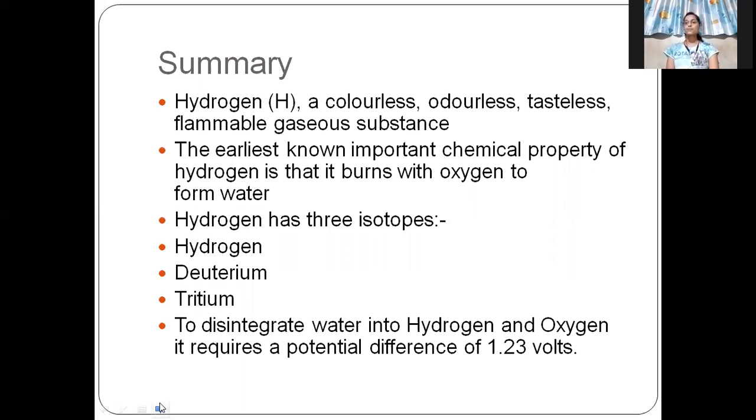Hydrogen has three isotopes. An isotope is a chemical element having the same atomic number but different atomic masses. The three isotopes of hydrogen are hydrogen, deuterium, tritium. To disintegrate water into hydrogen and oxygen, it requires a potential difference of